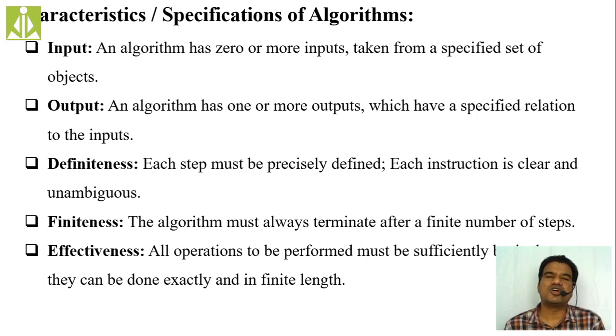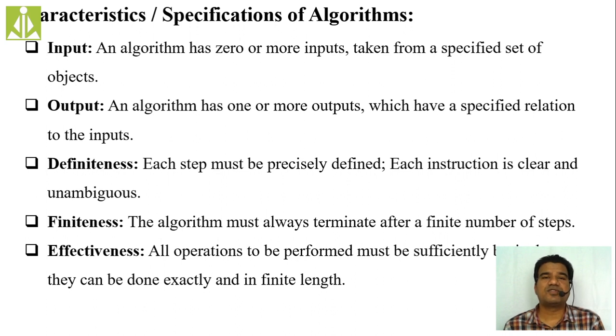Effectiveness means that, in order to perform a particular operation, that operation must be basic and it should complete in a finite amount of time. It should not cross the limit or go beyond the expected time. That is the reason why all the operations we use inside the algorithm, we try to minimize and keep at the basic level only. Hope you got the idea.